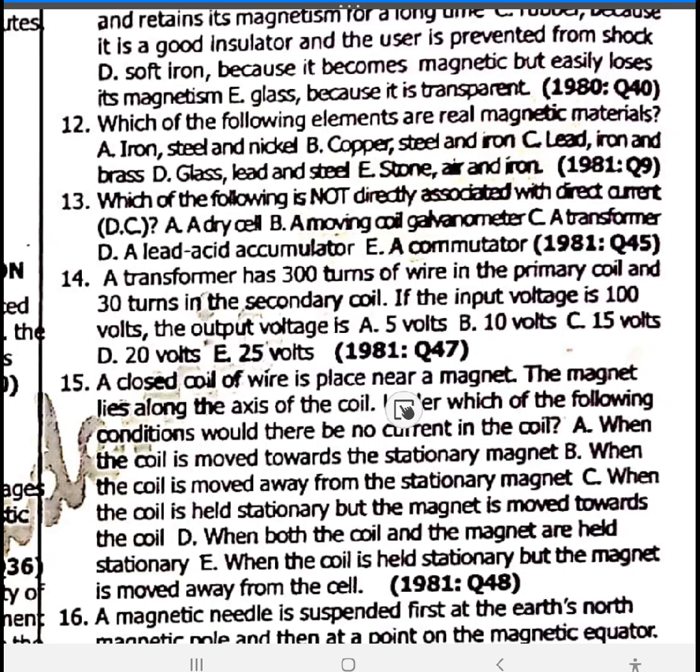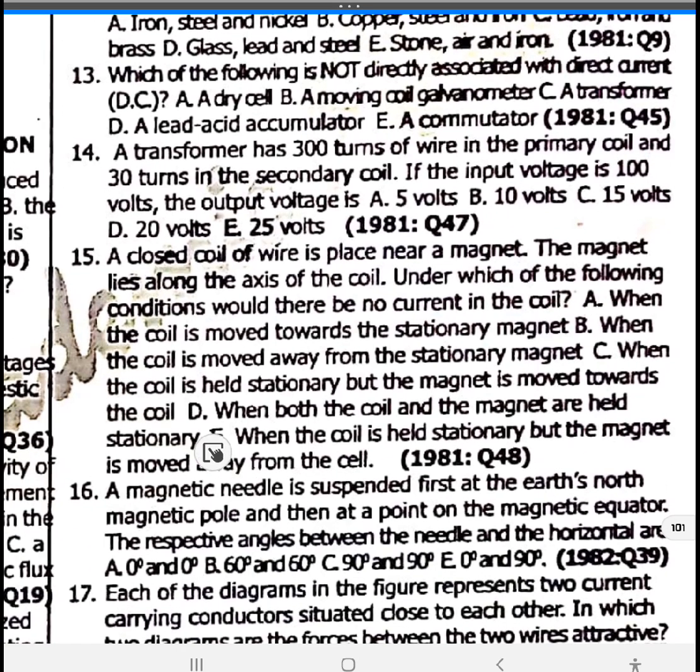15. A closed core of wire is placed near a magnet. The magnet lies along the axis of the core. Under which of the following conditions would there be no current in the core? When both the core and the magnet are held stationary. Right. The core and the magnet must be in relative motion to one another.